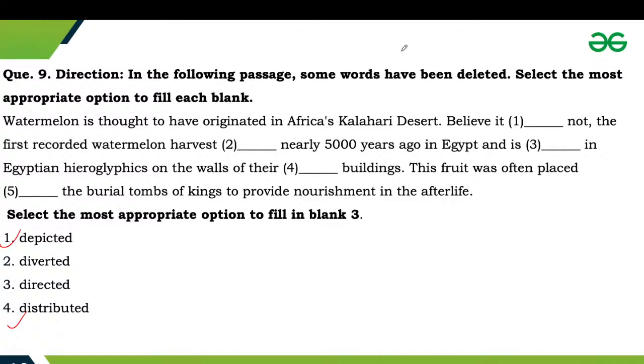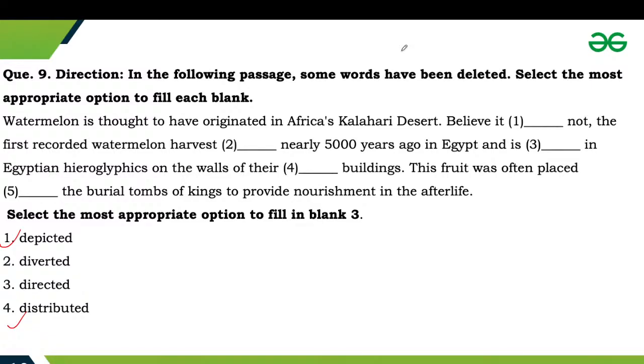Okay, no issue. So in the third one we are referring to Egyptian hieroglyphics. So these are basically carvings of ancient Egypt, and thus they cannot be diverted.